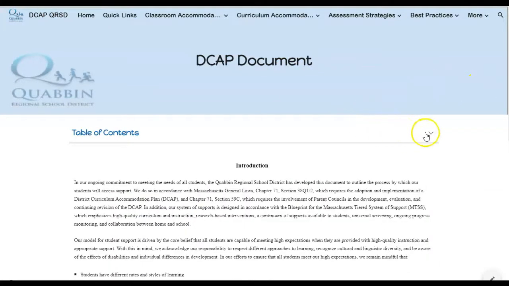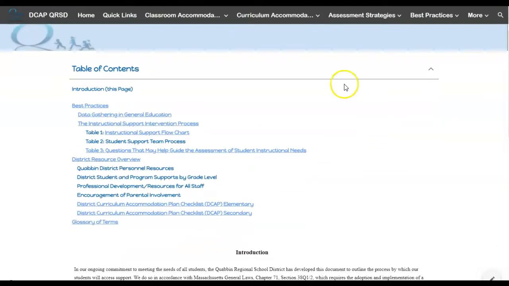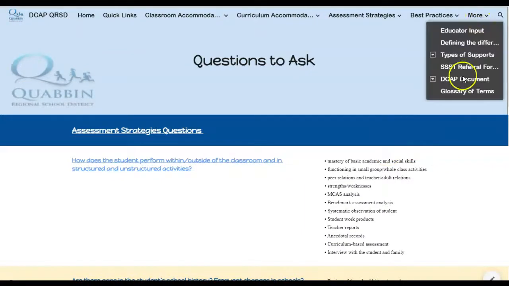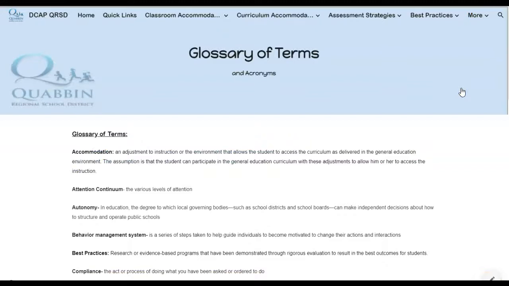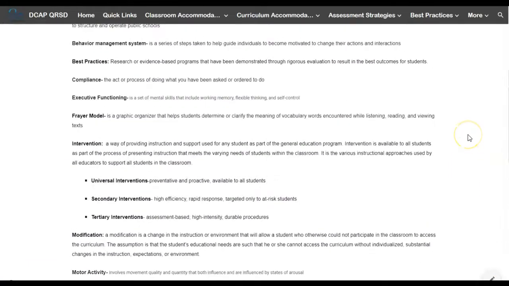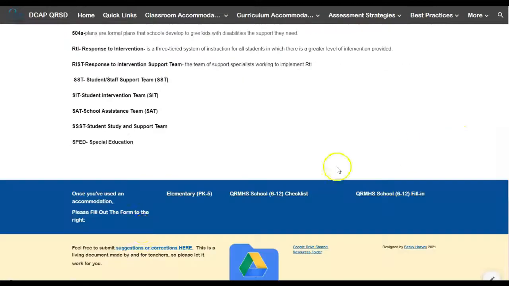Finally, we have the DCAP document broken down into more readable chunks. Each part of the DCAP is hyperlinked so that you can go in and read about it specifically and in smaller parts. And finally, a glossary of terms. This is growing as we get questions. Things will be added. So if you do have any questions about anything you run into on the site, please make sure that you put in a form and simply ask the question, ask it to be defined, and we will add that.